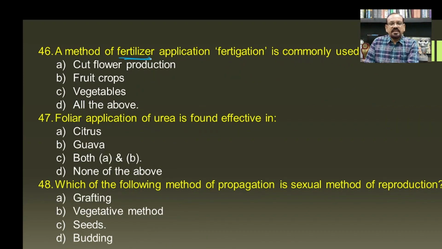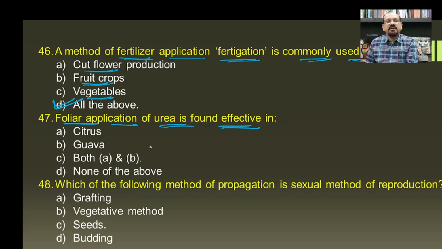Then the method of fertilizer application, fertigation, is commonly used in. Fertigation is used for cut flower production, fruit crops, as well as vegetables, and hence D will be the correct answer. Then foliar application of urea is found effective in. The foliar application of urea is given in citrus as well as guava, and hence both A and B will be the answer for this question.